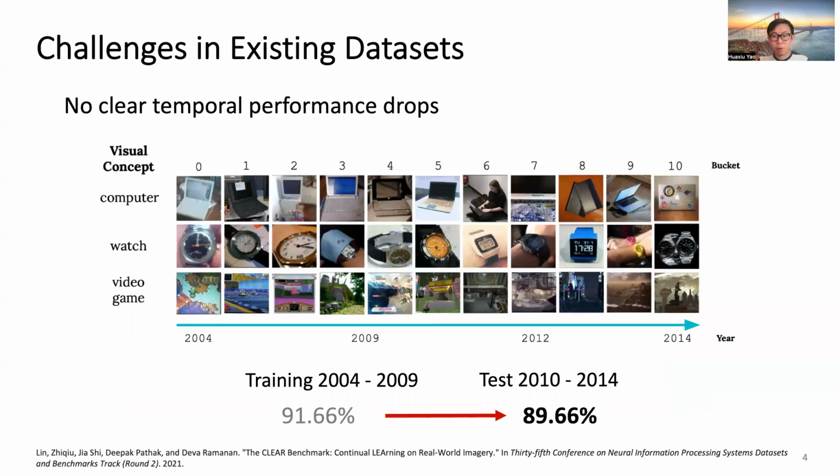Second, in some real-world datasets, we cannot observe apparent temporal distribution gaps between in-distribution and out-of-distribution performance. For example, in the CLEAR benchmark, we train the model on data from 2004 to 2009 and then deploy it on data from 2010 to 2014. However, we only observe slight performance drops of around 2% here, which may not be caused by the distribution shift in some cases.